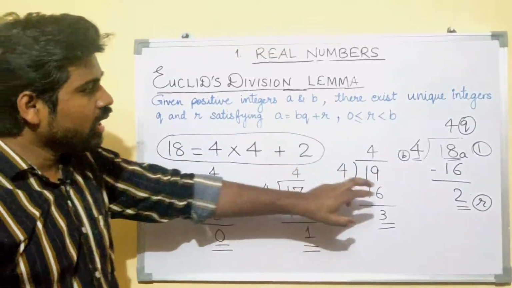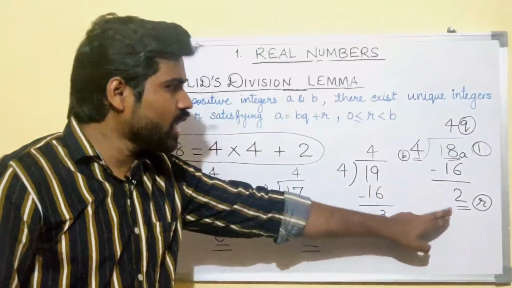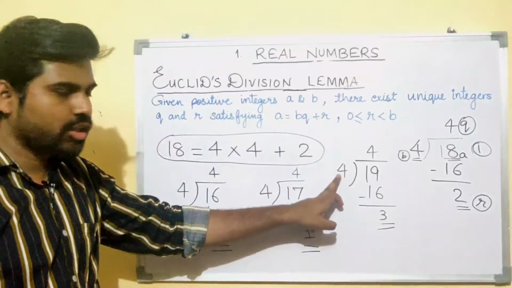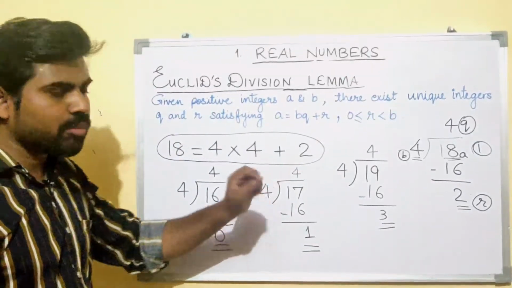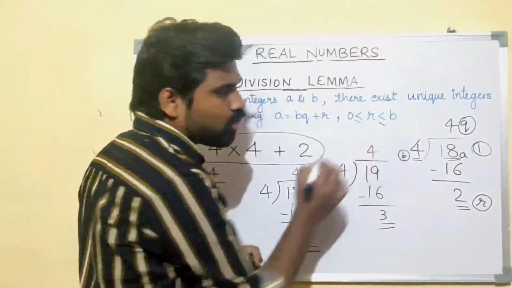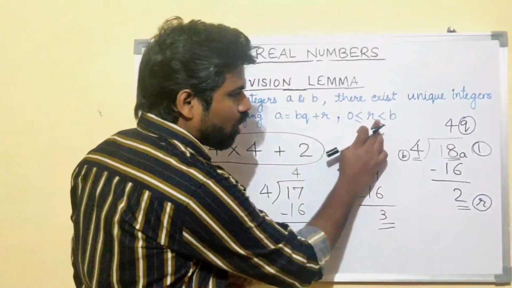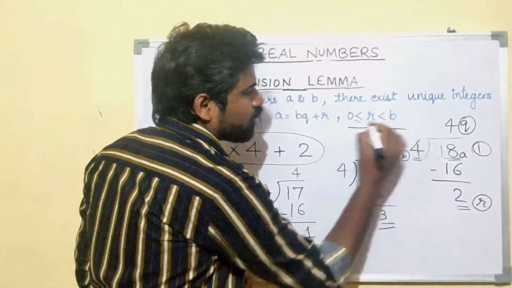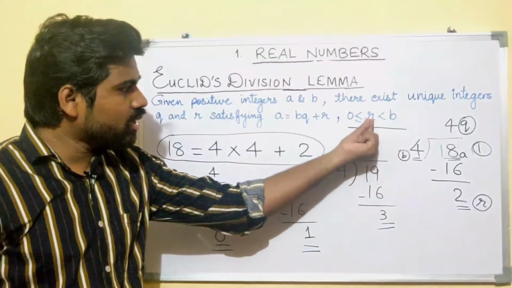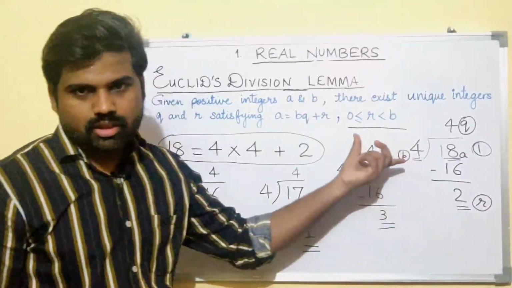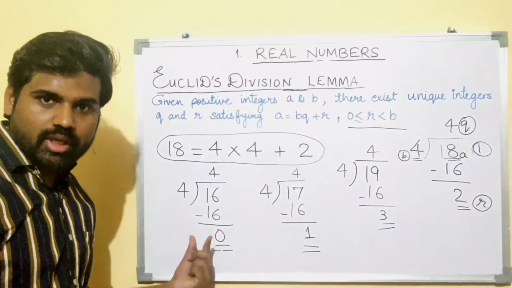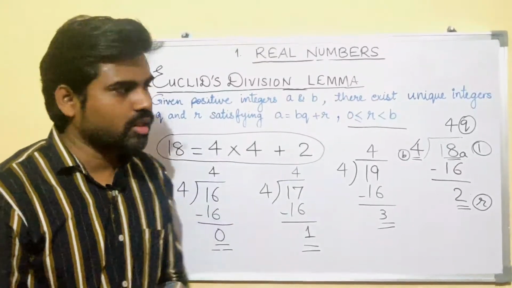What does this mean? This means that the remainder is always lesser than the divisor. It can never be equal. You can't write equals to here. This will be wrong. Always remember the condition that the remainder is always lesser than the divisor. It can be 0, but it can never be equal to the divisor.